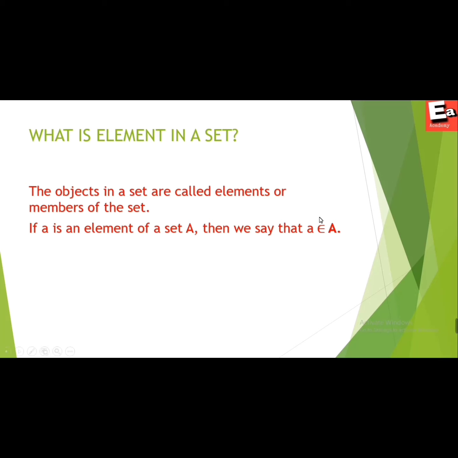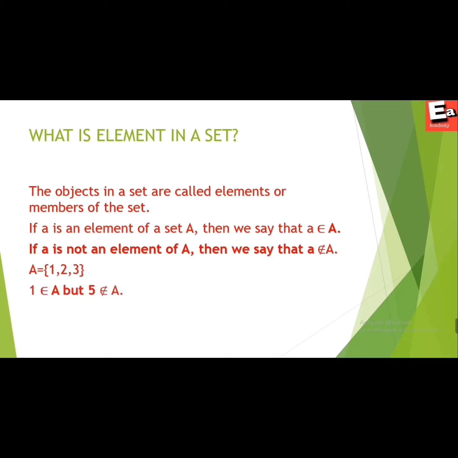Here this is the sign for belongs to. If A is not an element of capital A, then we will write that A does not belong to capital A. This is the sign for does not belong to. We have taken one example. Capital A is equal to {1, 2, 3}. Here 1 belongs to capital A, so 1 is an element of the set capital A. But 5 does not belong to capital A, so 5 is not an element of the set capital A.